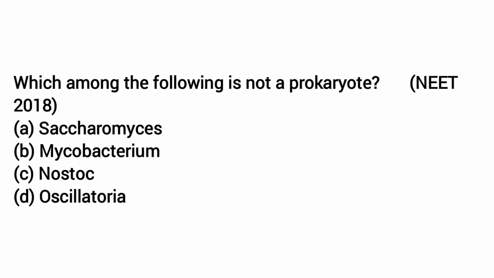We'll move on to the next question, that is from the year 2018. Which among the following is not a prokaryote? Options: Saccharomyces, Mycobacterium, Nostoc and Oscillatoria. Saccharomyces is a fungus, which is a eukaryote. So the correct answer is option A. You need not think about the other three options, because Saccharomyces is a fungus, which is a eukaryote. So the correct answer is option A.